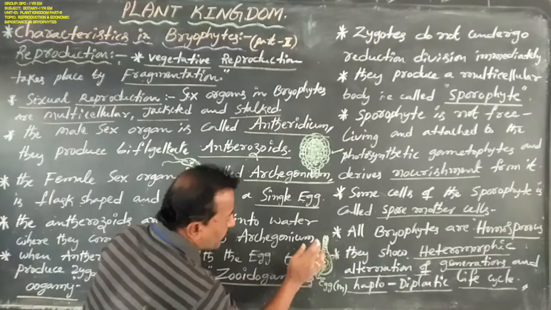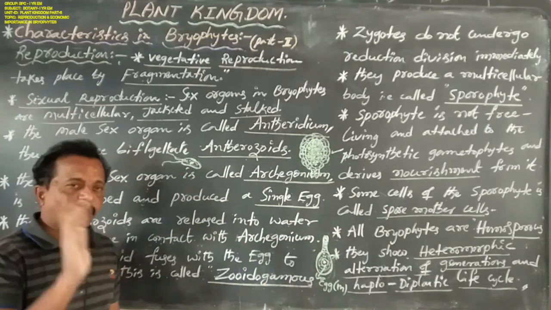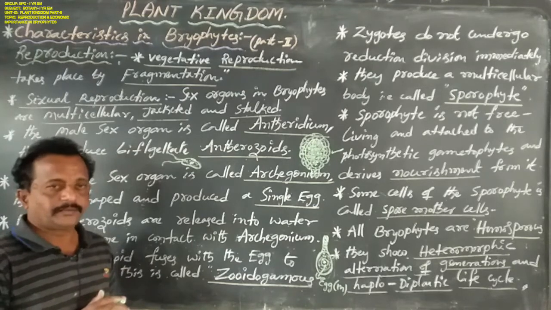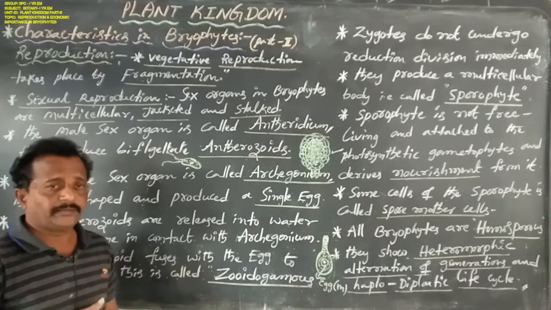This archegonium was first developed in bryophytes. Archegonium is not developed in algae and fungi.